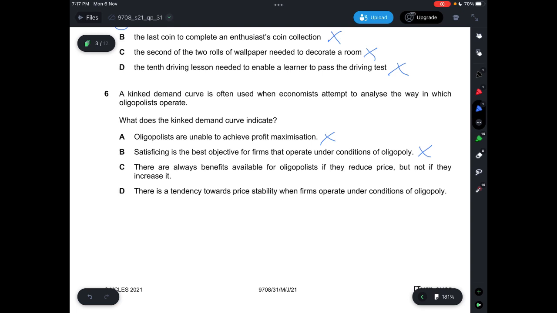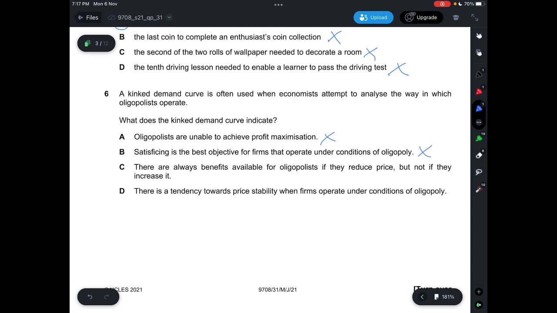So they are not trying to actually earn a lot of profit out of the items. So when you look at the kinked demand curve, if you remember, if you set a price that is too low, the demand will be elastic. If you set it too high, it's also elastic. But if you set it at a center amount, it will be inelastic. So to say that satisficing is the best objective for firms under conditions of oligopoly, incorrect.